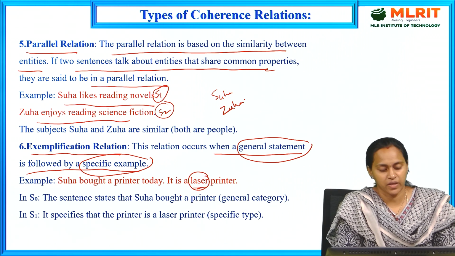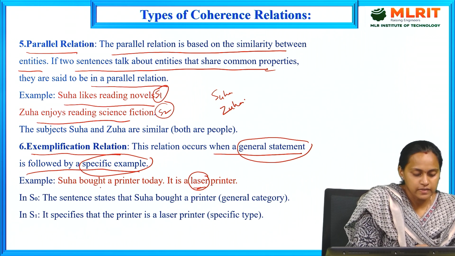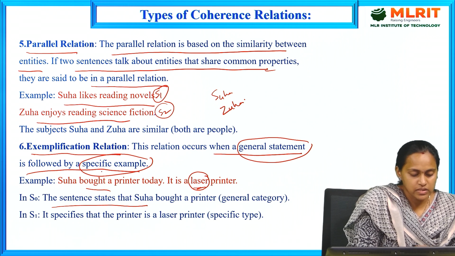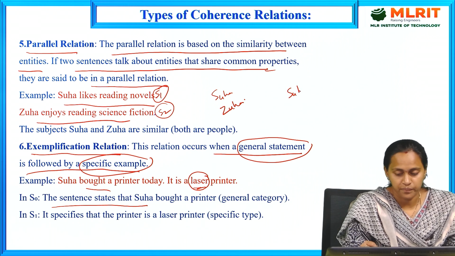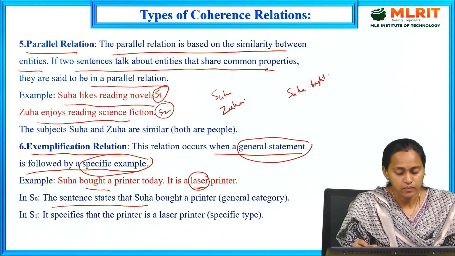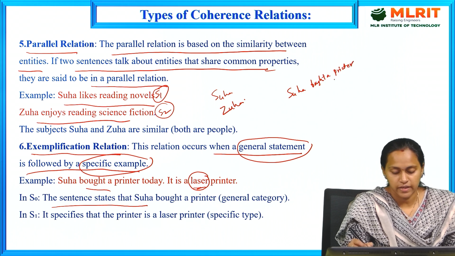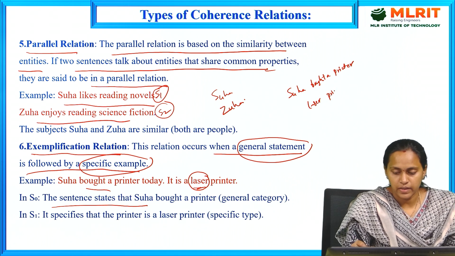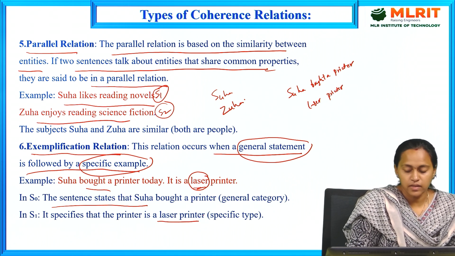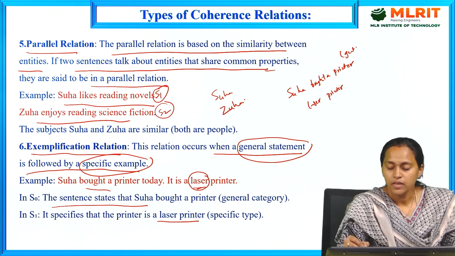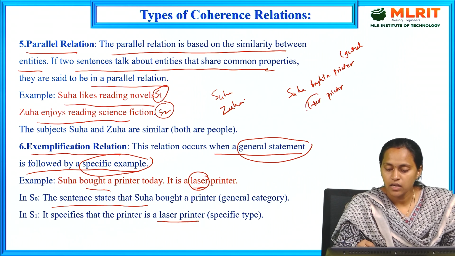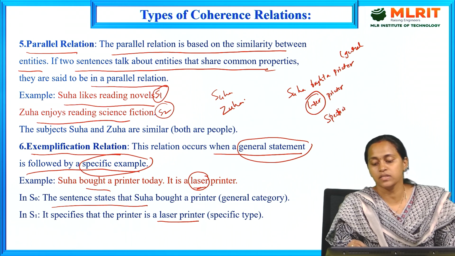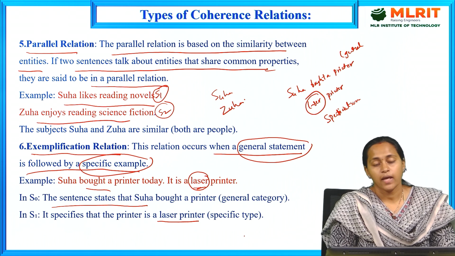This is the exemplification. Here, the sentence states that Soha bought a printer. This is the general sentence, sentence 1. And it is a laser printer. This is a general term. What is the specific? Laser is the specific. What is the type of the printer? This is a specification. This is about the exemplification relation.